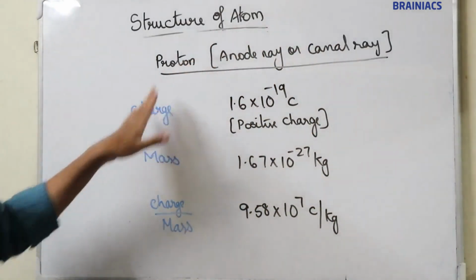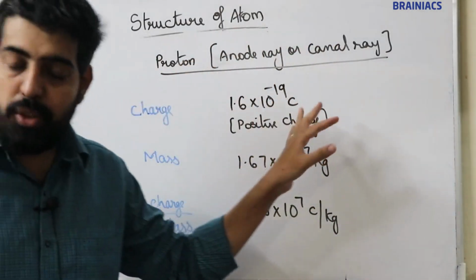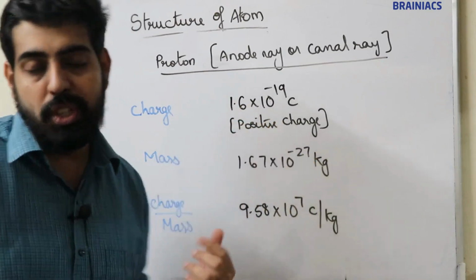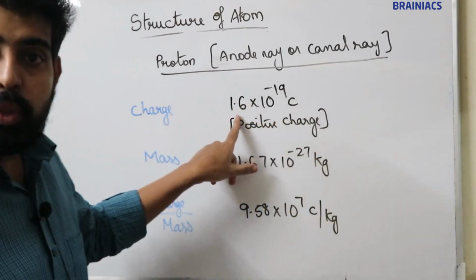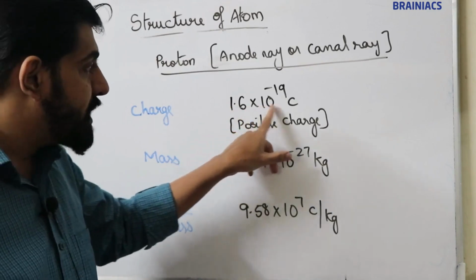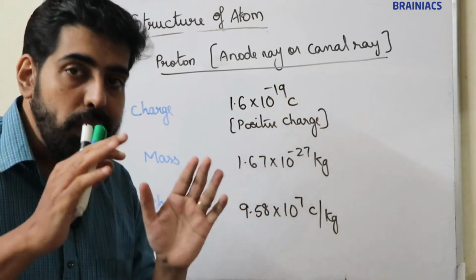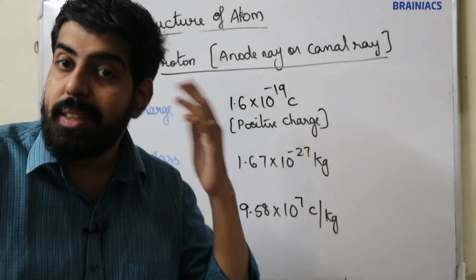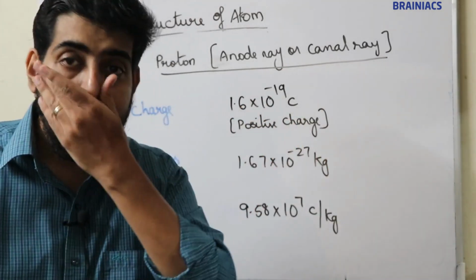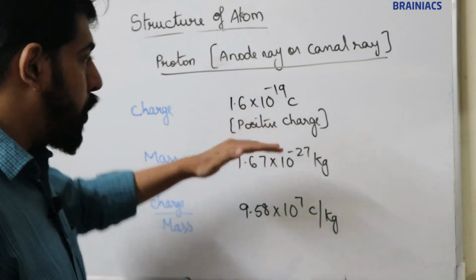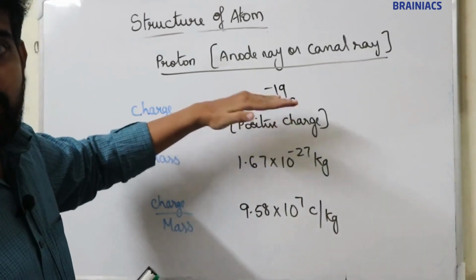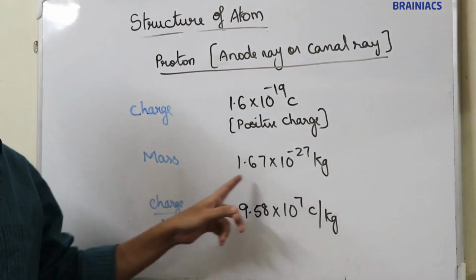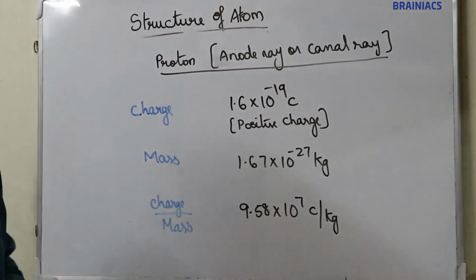Now the charge of proton is the same as the charge of electron, but the only difference is protons carry positive charge. So the charge of proton is 1.6 into 10 raised to minus 19 coulomb. In the case of proton, they carry positive charge, whereas in the case of electron, they carry negative charge. Now mass of proton is 1.67 into 10 raised to minus 27 kg.